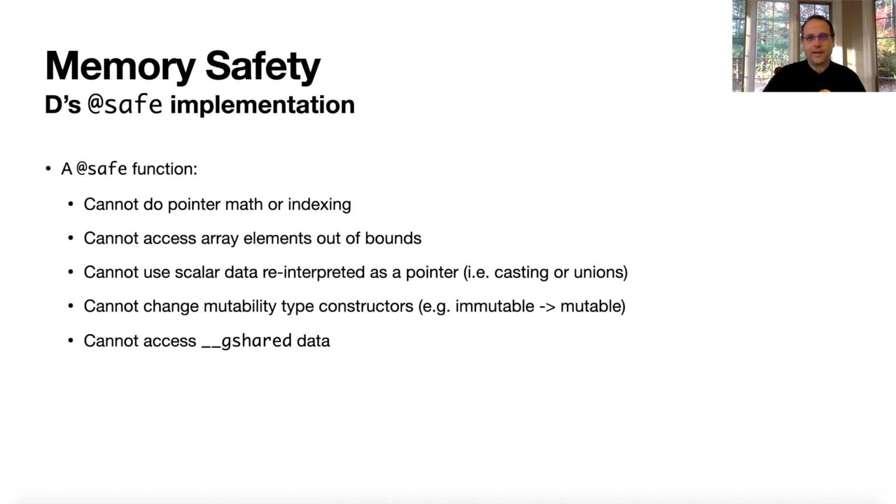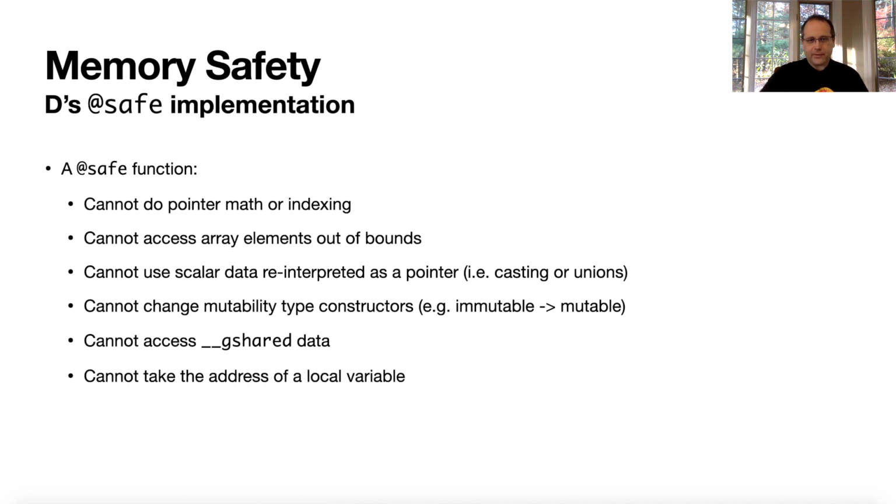So if you have a thread that has access to an immutable piece of data, you cast it to mutable, that mutable piece of data could have been shared with some other thread, and now this other thread is looking at it as immutable and you're changing it, so we're causing undefined behavior and all kinds of problems. You could read a shared pointer or gshared pointer, and it's partially written by one thread. So now you have access to data you shouldn't have access to.